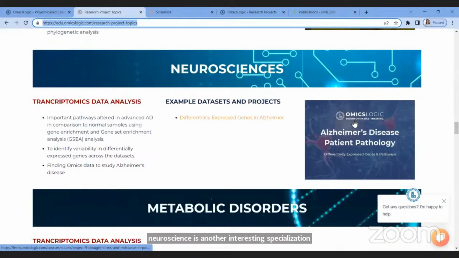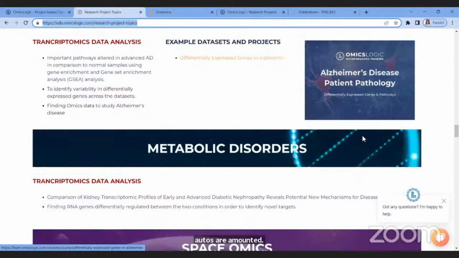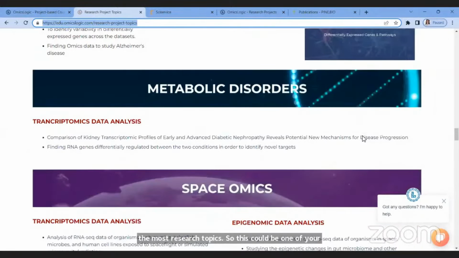Neurosciences is another interesting specialization track that you can pick. And we have been working extensively on Alzheimer's disease, Parkinson's disease, and also other neurodegenerative disorders, as neurodegenerative disorders are among the most researched topics. So this could be one of your research topics that you would like to work on as well.